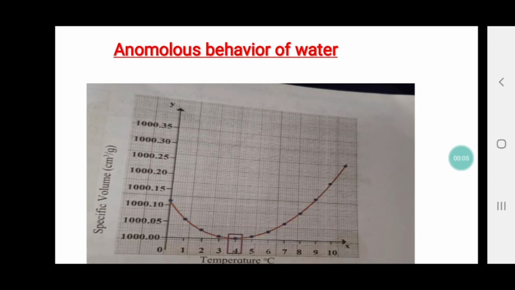Now we will talk about the seasons. In summer, water gets heated from the sun, air, right? So water gets heated and therefore volume increases and the density decreases. The layer of hot water will stay on the top as its density is low, and the layer below that is not as hot as the upper layer. So the cold water will remain down. Why? Because its density is high, at 4 degrees Celsius, right? In winter season, what happens?